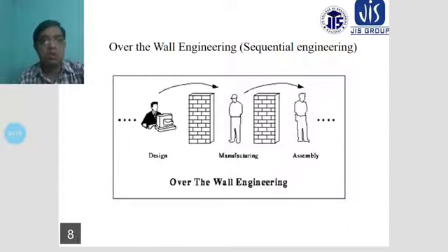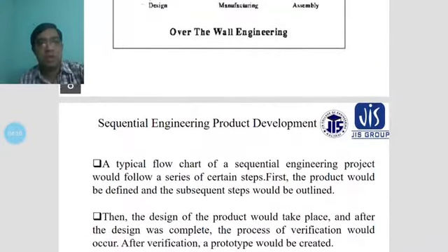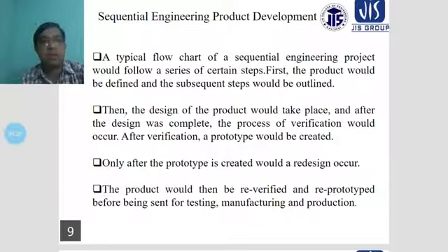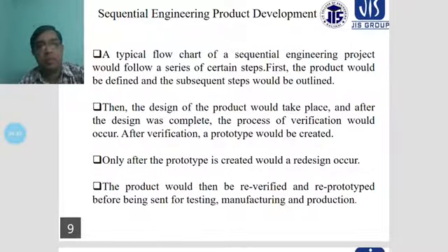All of this is considered sequential engineering, the over-the-wall engineering approach, in sequential engineering product development. A typical flowchart of a sequential engineering project follows a series of steps: first the product is defined, and the sequence of steps is outlined, as in product development.